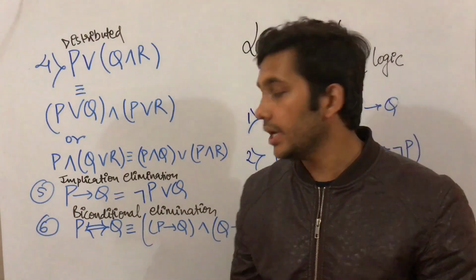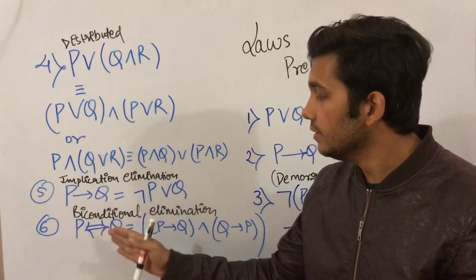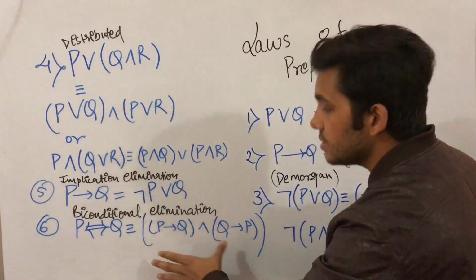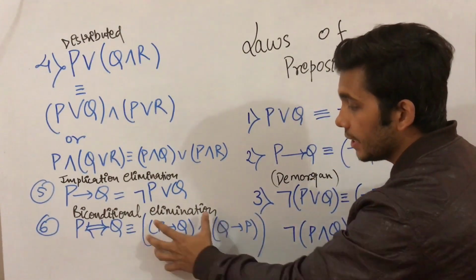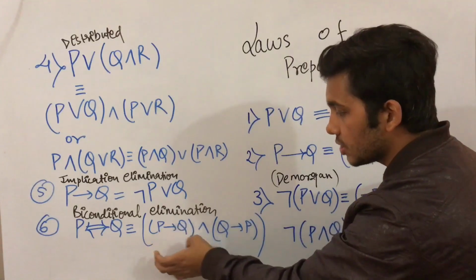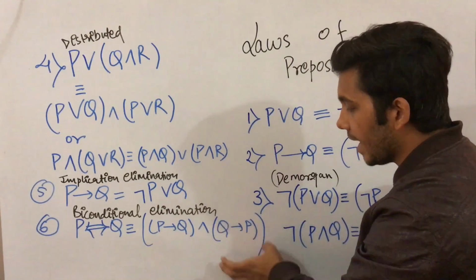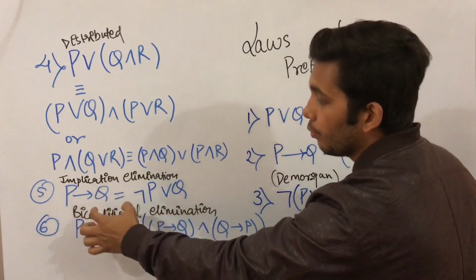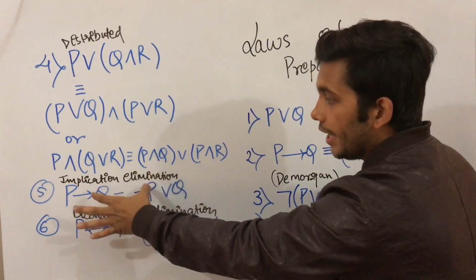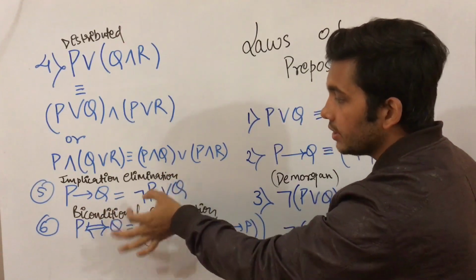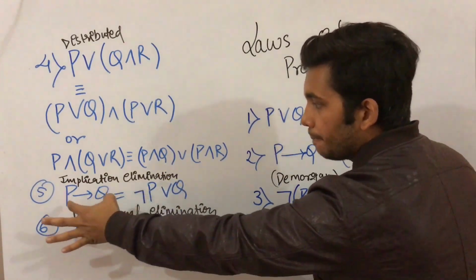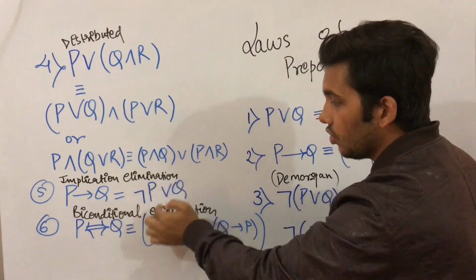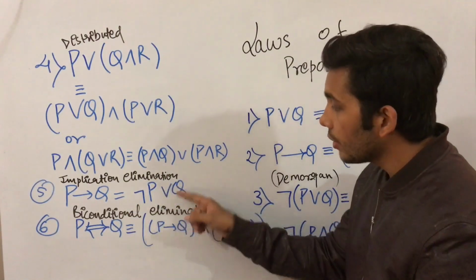In any statement, if we find a bi-conditional symbol, then this symbol can be eliminated as, in whole brackets, P implies Q and, in brackets, Q implies P, and this implies we can remove with the help of the implication elimination law, that is P implies Q is equivalently written as negation of P or Q.